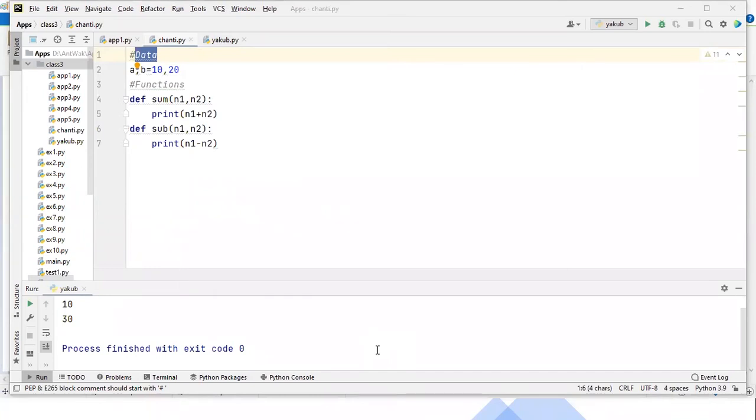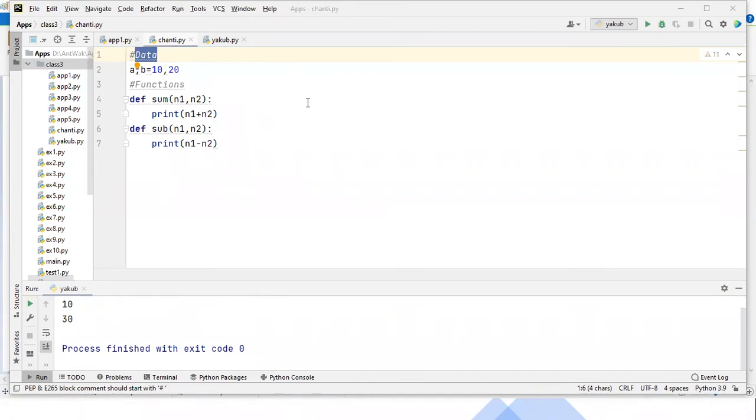Guys, first tell me this answer. I'll answer your questions later. Do we have the security for this data and functions? No. It means other Python files can directly access it. By writing a normal import or a from import, we can directly access. So guys, this is the drawback with functional programming. In functional programming, we have flexibility like reusing the code and modularity, but the security is missing. So to achieve security, OOPS programming came into the picture.